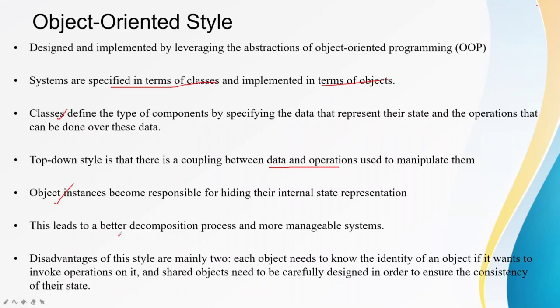This style also causes a better decomposition and creates more manageable systems. What are the disadvantages of this style? The object needs to know the identity of another object if it wants to invoke its operations. That means if you want to invoke some operation, you should be aware of all the details like the interface and the parameters. And shared objects need to be carefully designed in order to ensure the consistency of the state. So this is about the object-oriented style.